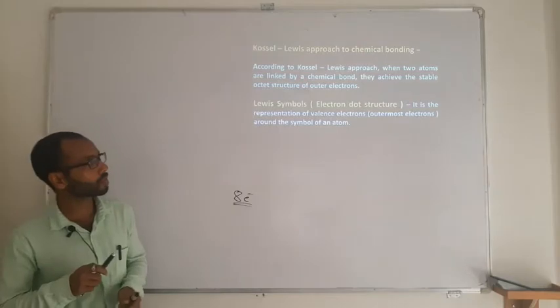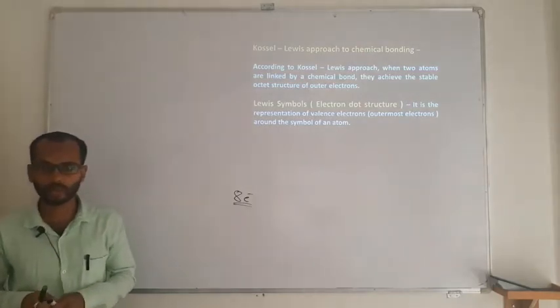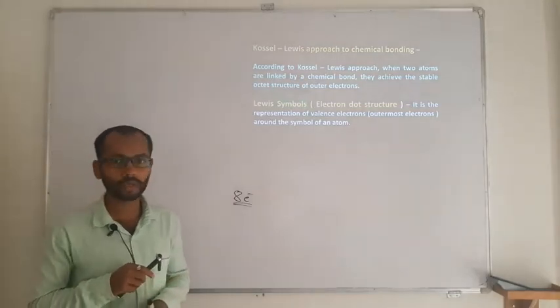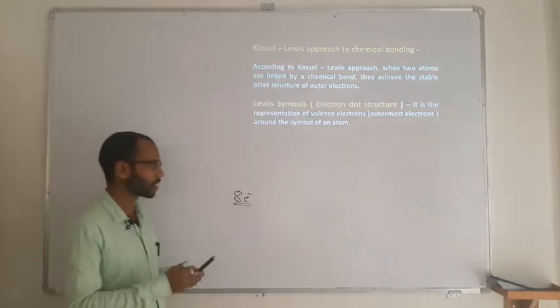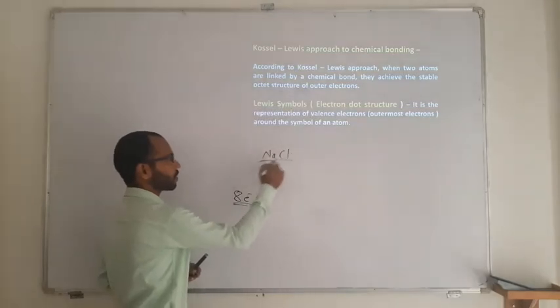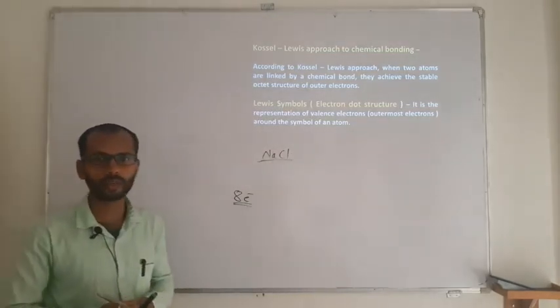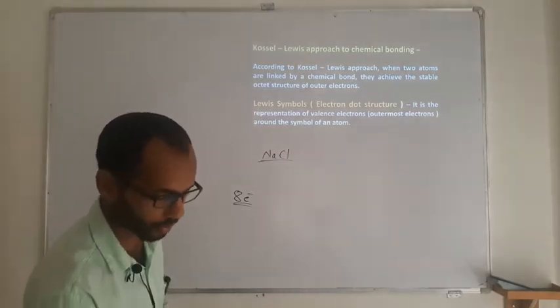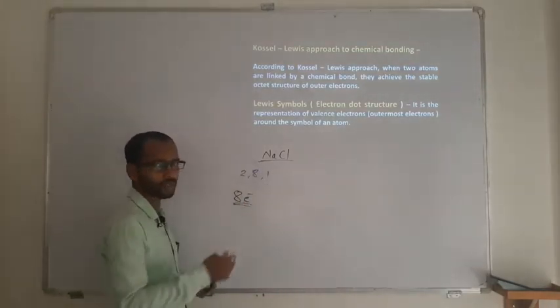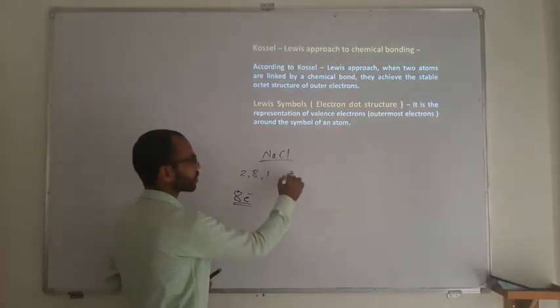Kossel and Lewis were the first scientists to approach how bonding actually takes place. They focused on ionic bonding. Take an example of sodium chloride, NaCl. Sodium has atomic number 11, so the configuration is 2, 8, 1. Chlorine has atomic number 17, so it is going to be